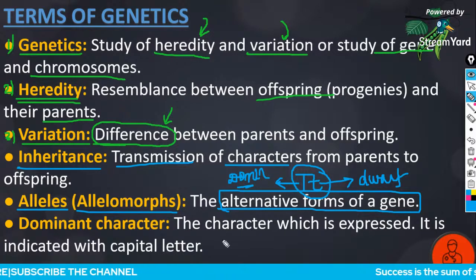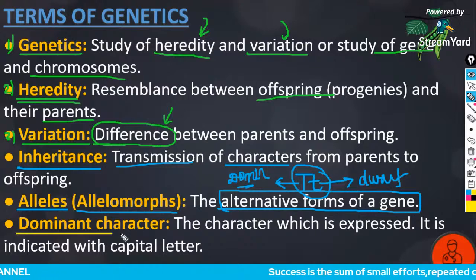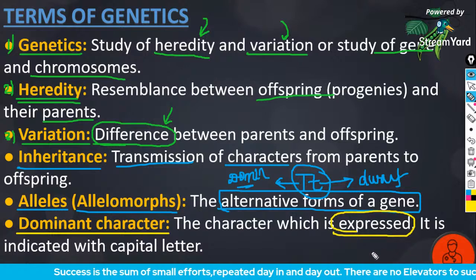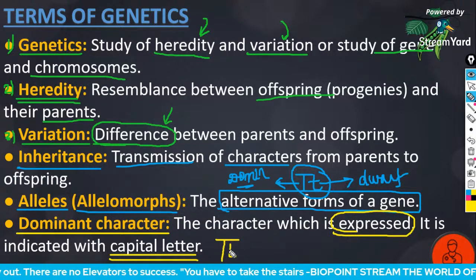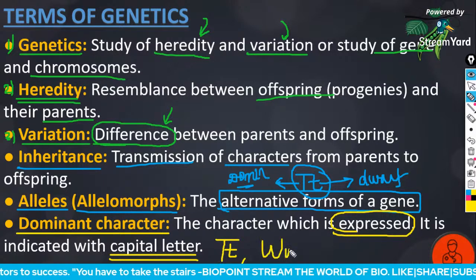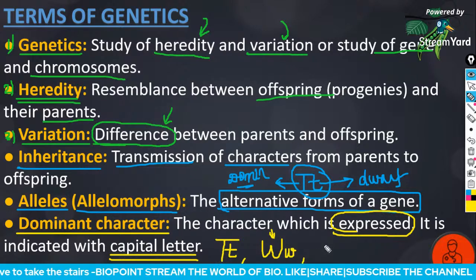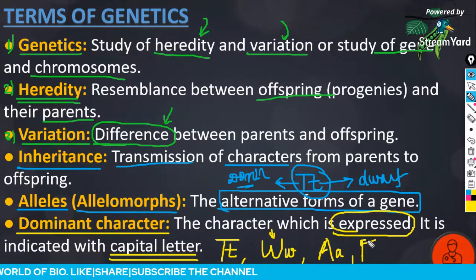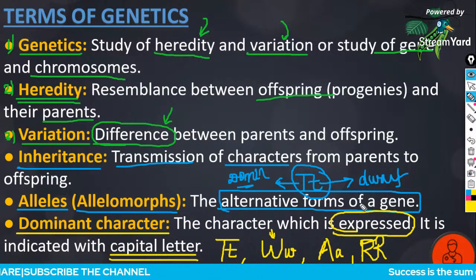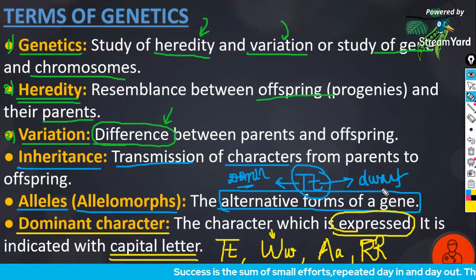Okay, so what is a dominant character? We have already discussed this. Dominant character means the character which is actually expressed in a progeny. It is indicated with the help of a capital letter. Capital T, tall. Capital W, small w. Axial flowers. Round seed. So capital letters indicate the dominant trait.